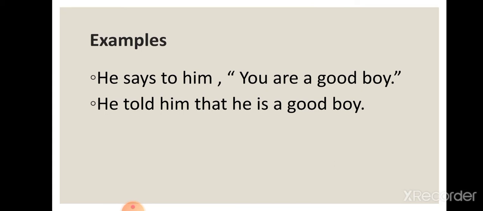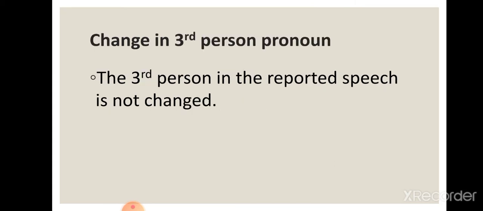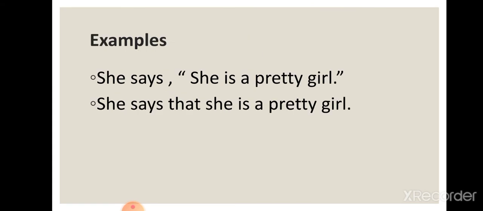Now let us discuss the third person pronoun. The third person in the reported speech is not changed. For example, she says, "She is a pretty girl." In indirect speech, she says that she is a pretty girl. So you can see we have made no changes in the third person pronoun in the reported speech.